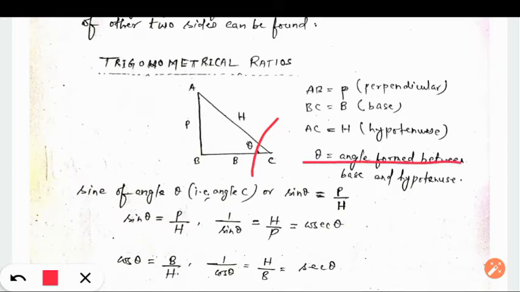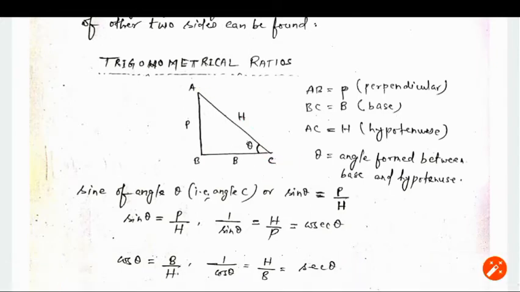Please try to remember this concept, because sometimes in a question we need to find a trigonometrical ratio with respect to angle A as well, or with respect to angle C as well. In that case there may be a confusion. To remove your confusion, you need to know this one. Where is angle theta formed? This angle is formed between base and hypotenuse, right? So with respect to this angle, this is base and this is hypotenuse.